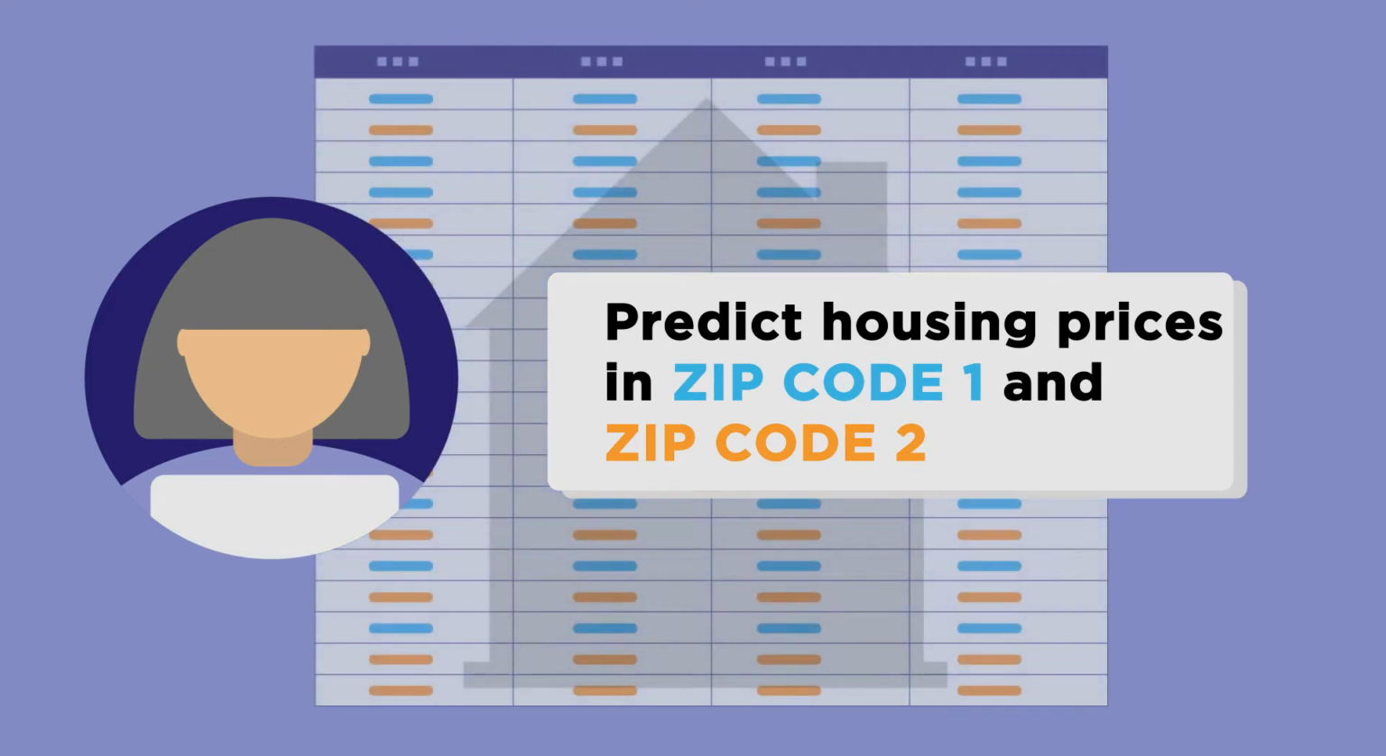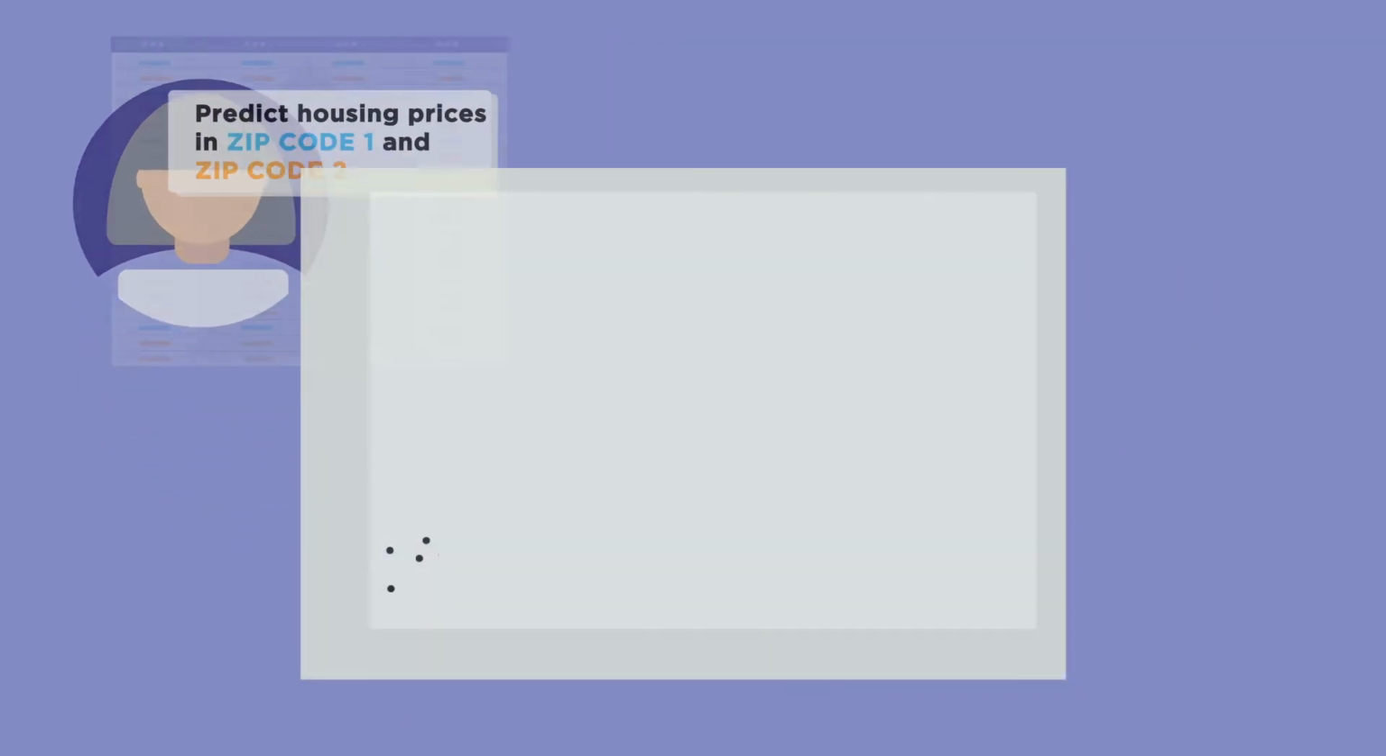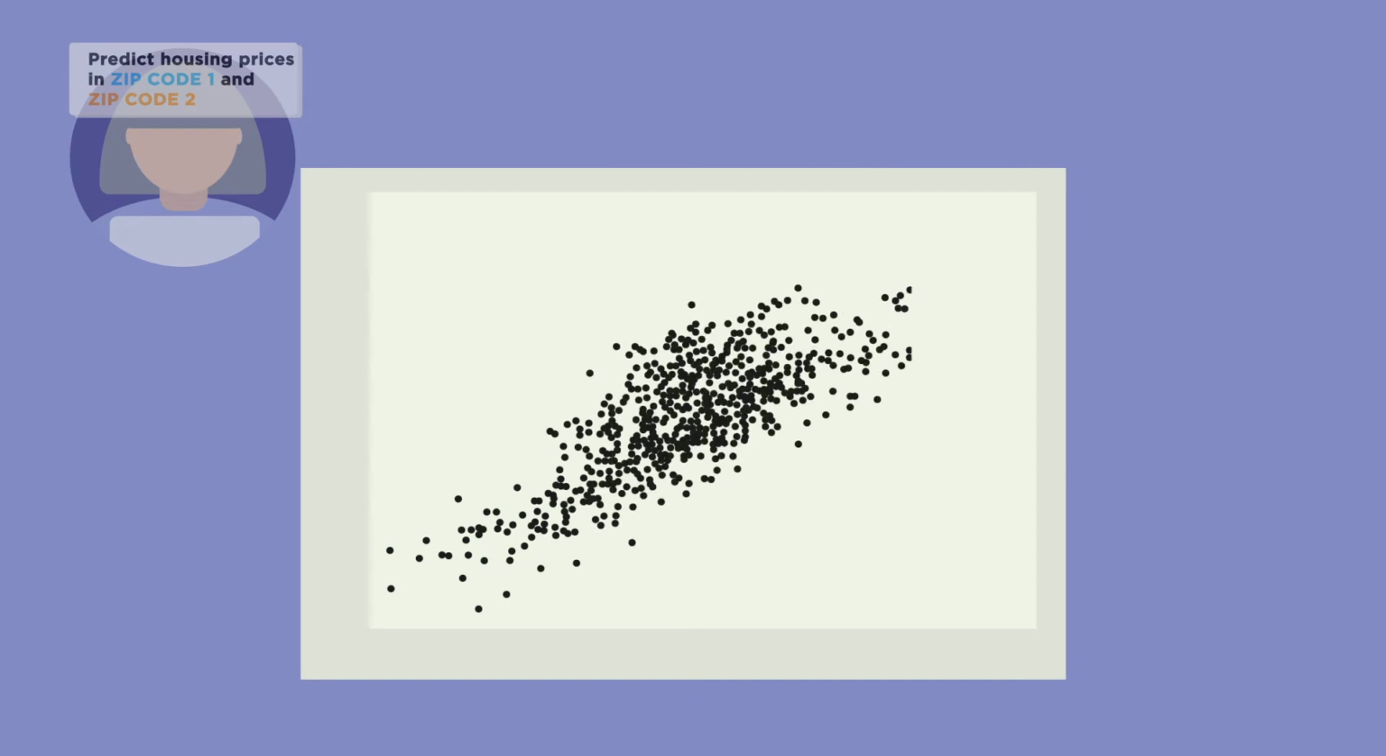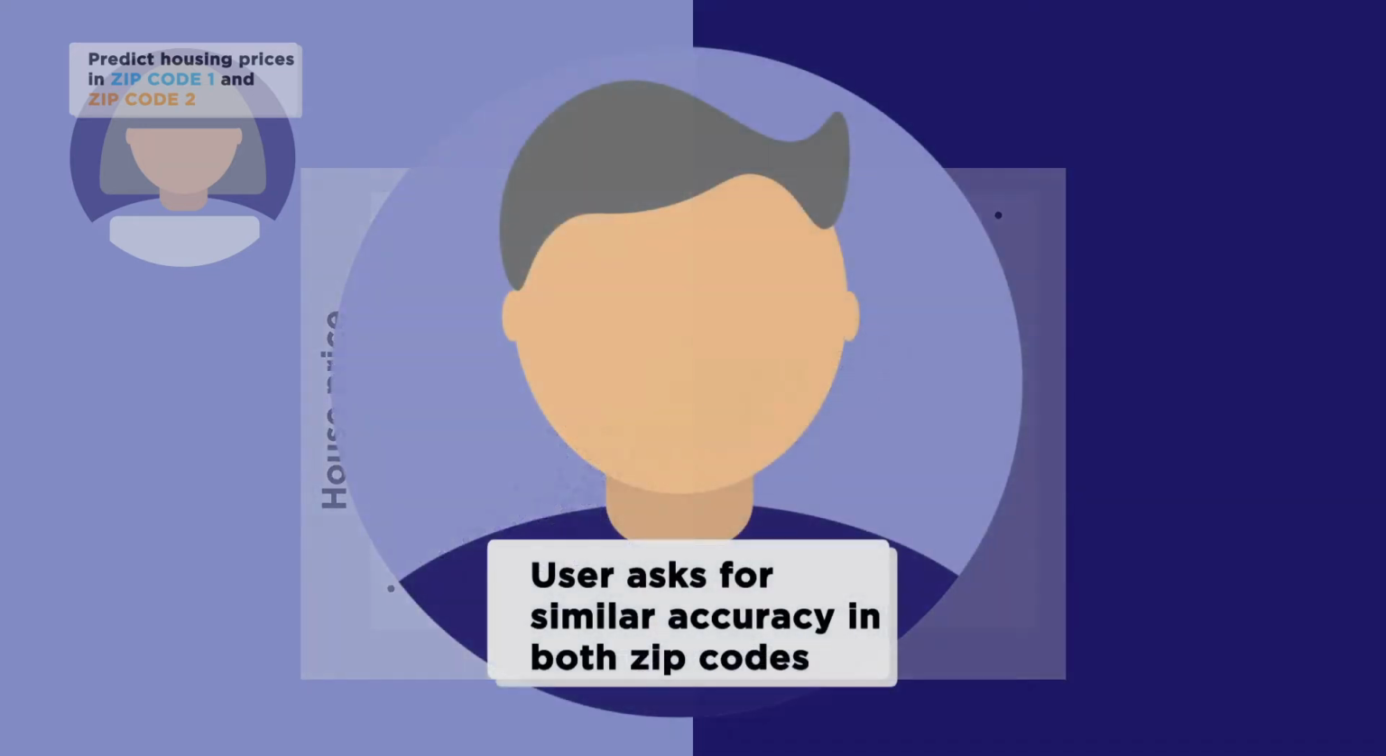The engineer has historical data that describes how various features, including zip code, size, and year built, influence housing prices. Here's an example of what that historical data might look like, with the plot depicting the housing prices in both zip codes versus house size. The user has insisted that the system must have similar accuracy in both zip codes, perhaps because these zip codes correlate with the residents' races.